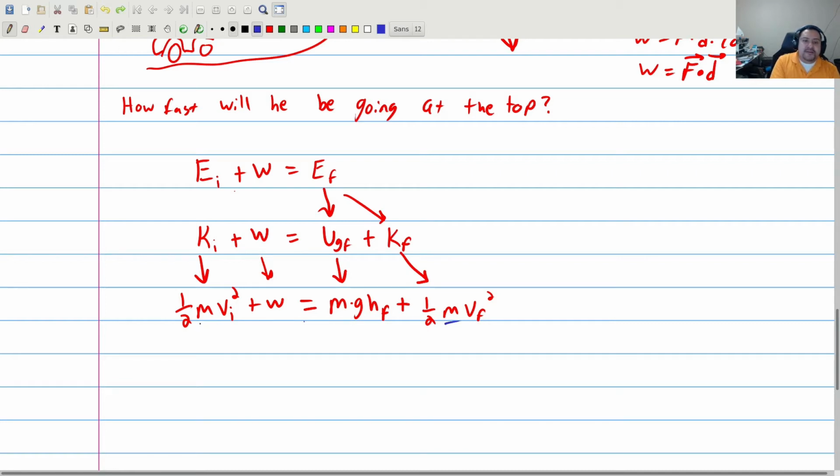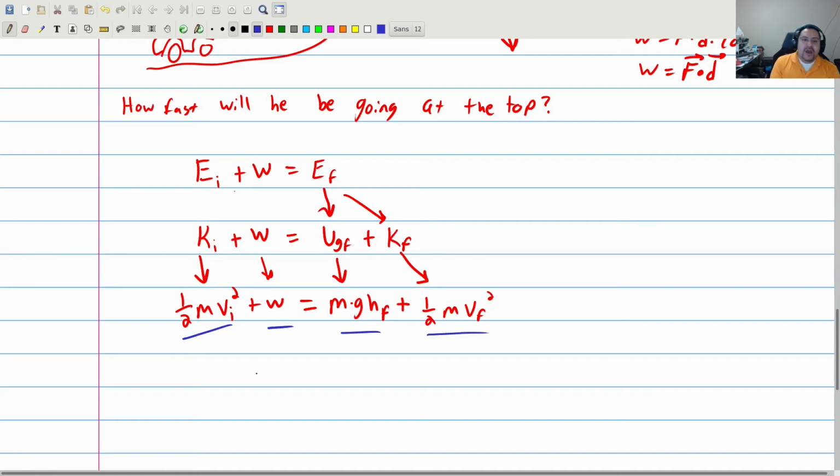But on the left side, mass is in this term, but not that term. So that means that I cannot cancel masses in this case. You need to be careful about that. Remember, a term is anything separated by a plus or a minus or an equals. So in this case, there are 4 terms here: 1, 2, 3, and 4. And in order for something to cancel, it has to be in every single term in order to be able to do that.